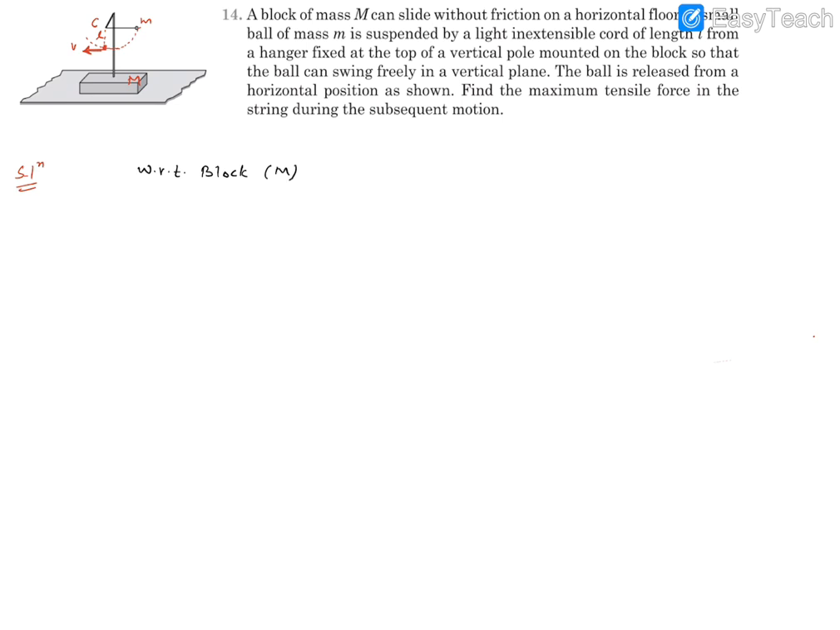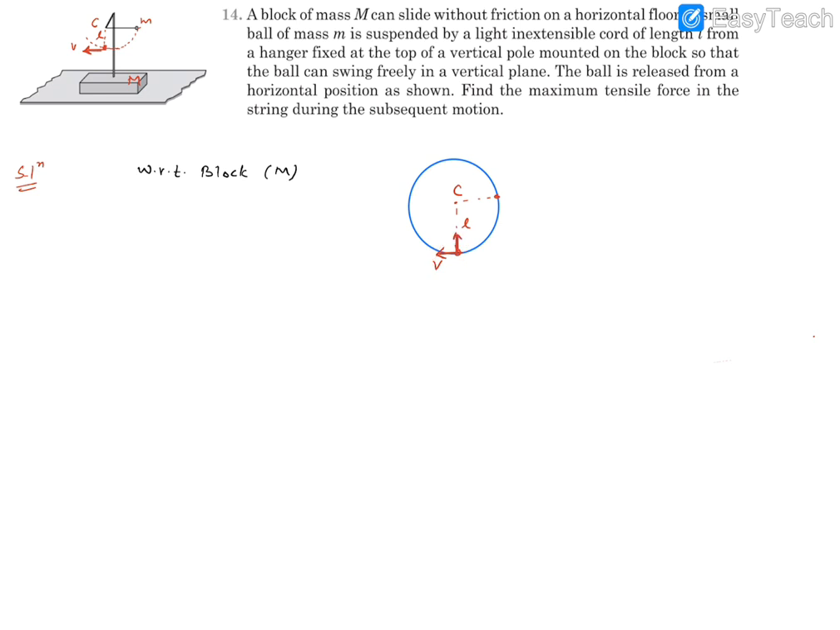With respect to the block, that is capital M, the motion is going to be a vertical circle. That's going to be the center. The string, this ball comes here. This is the velocity v. This is the radius, which is length L. It was dropped from a horizontal position. It may complete the circle or not, but in the subsequent motion, you'll find this is the location where the tension in the string is maximum.